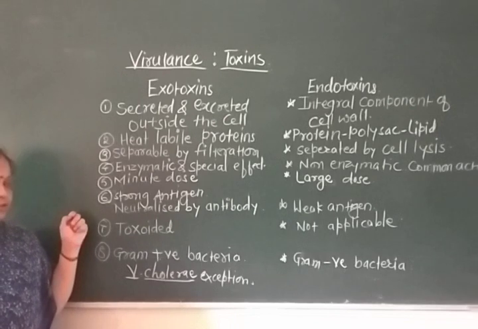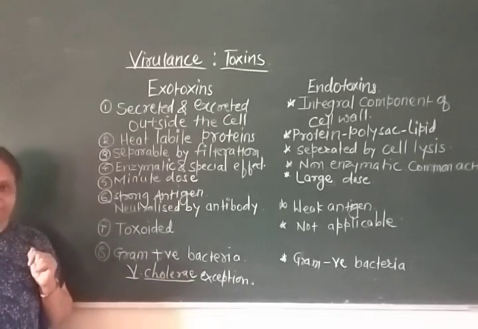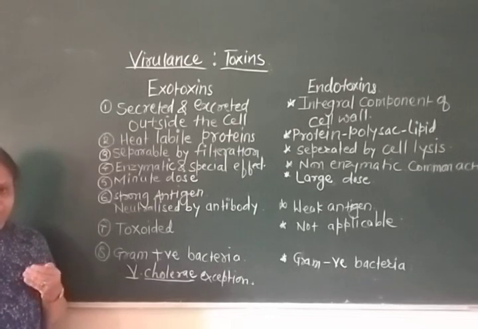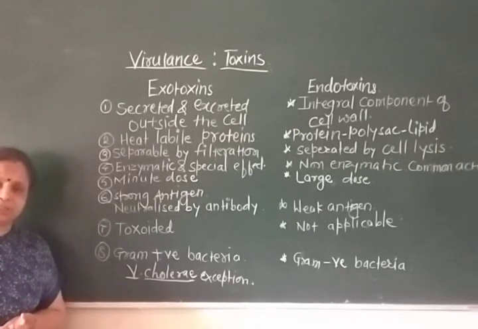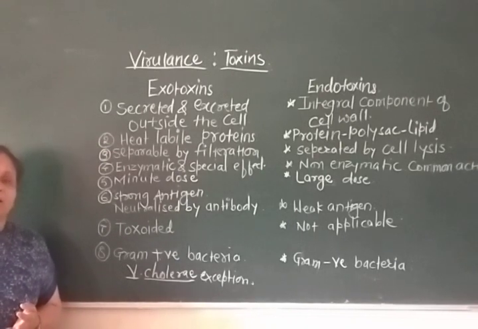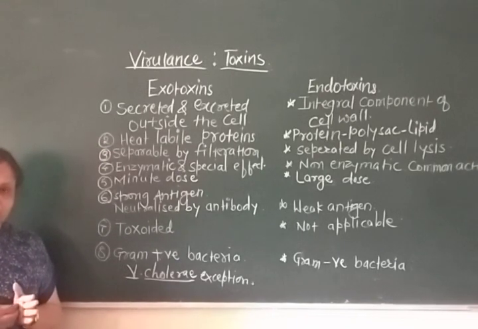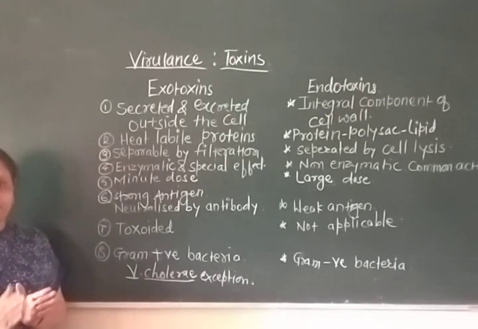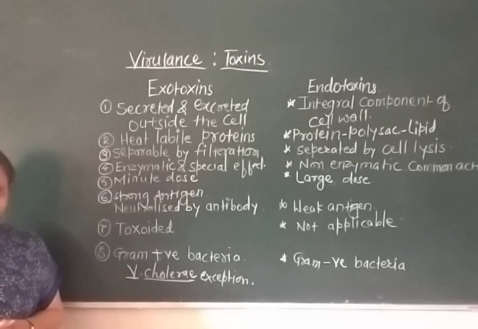All exotoxins are strongly antigenic. In the second unit we are going to discuss antigens and antibodies in detail, but at this moment please try to understand that antigens are those substances which, when parenterally injected into the body, stimulate antibody production.